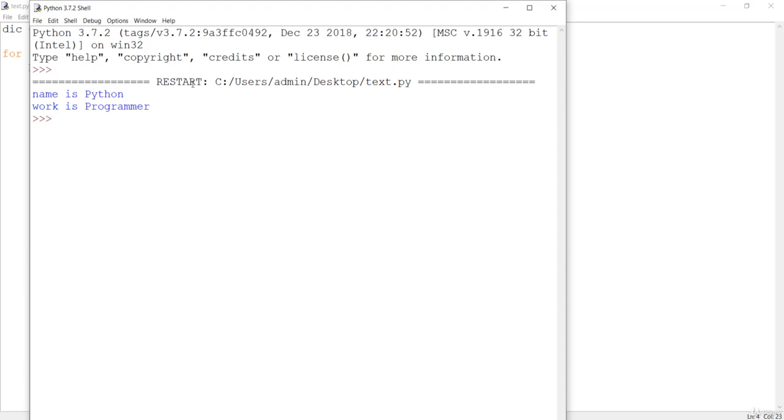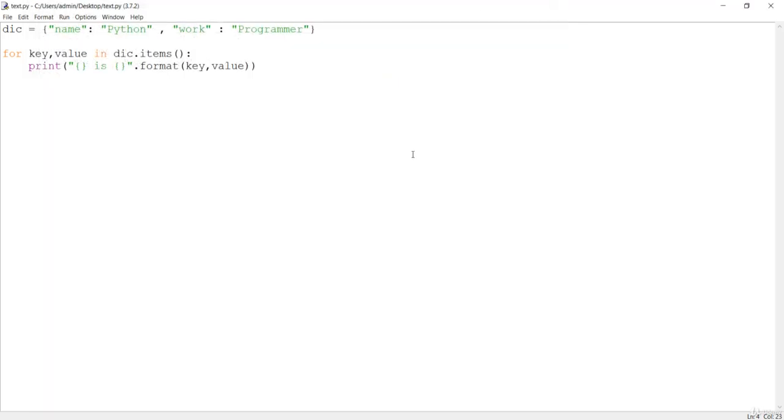What is happening over here, let me show you. At first we are creating the dictionary, with the key and value pair. Now we want to loop with this for loop with the key and value. That means this name will be key, this Python will be value for the first loop. In the second loop, this key will be work, value will be programmer. That was our intention. But this is the dictionary, and a dictionary cannot be iterated. So just remember that we cannot loop in the dictionary.